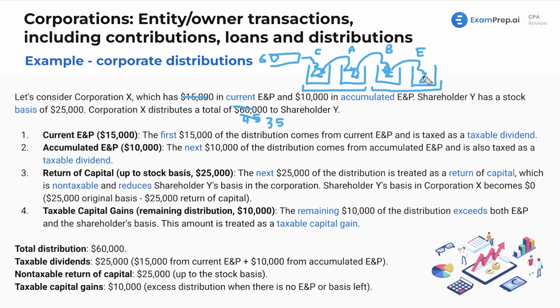be $10,000. So the classification here would be, first, we've got taxable dividends of the first two buckets of our $25,000. That's $15,000 from current E&P, $10,000 from accumulated. Then the next $25,000 into our third bucket is just the return of his basis. And then we've got the remaining $10,000 that is just your infinite bucket, and that is going to be treated as a taxable capital gain. Kind of just a preferential tax treatment, better than ordinary income. Take what you will. So probably better than taxable dividends as well. And that's how this works.